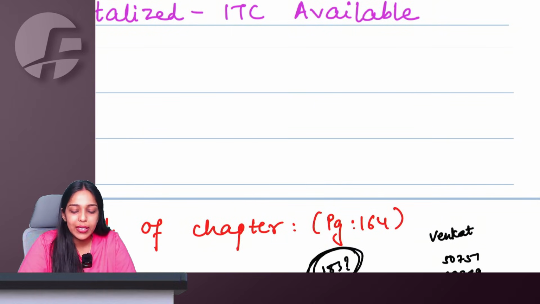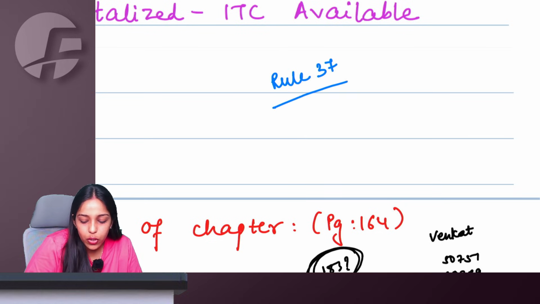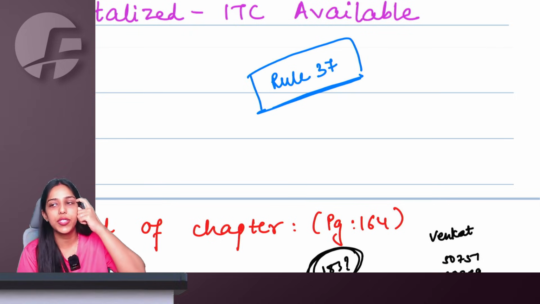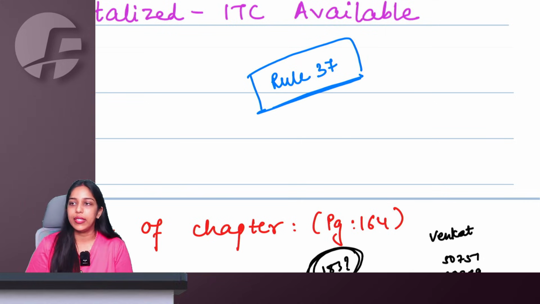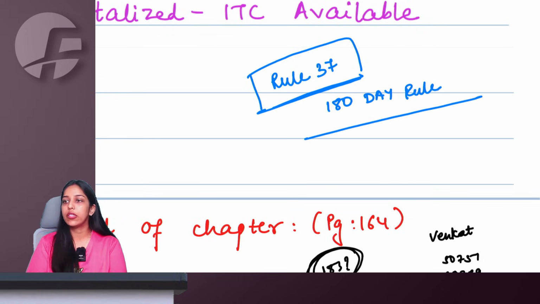However, not right now. Later, you might get a doubt. We have studied something as Rule 37 in the chapter of ITC. What was that? Take 3-4 seconds, recall Rule 37 from ITC chapter. We call it as the 180-day rule. Right, ma'am.